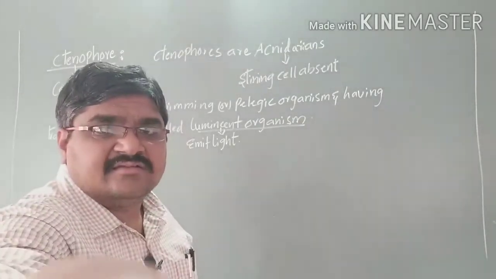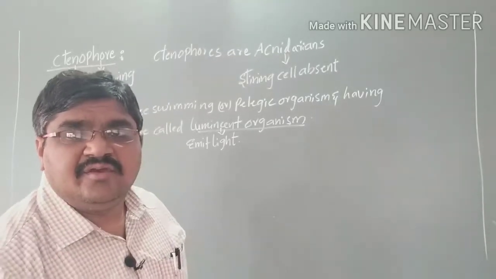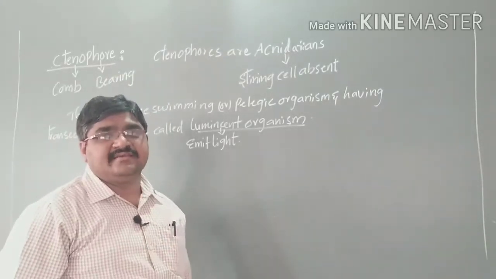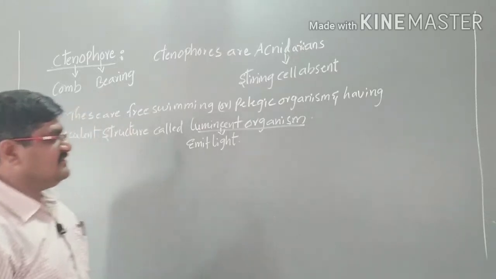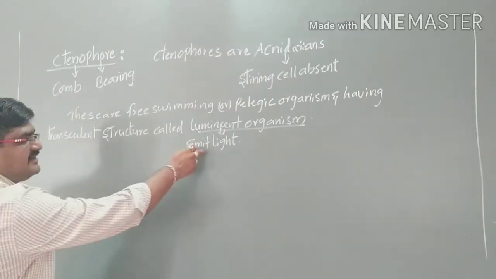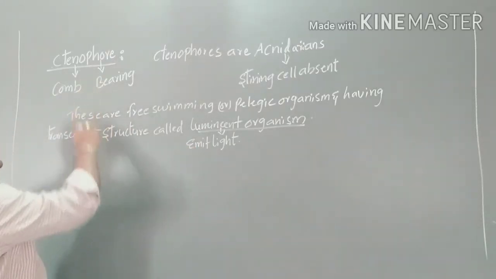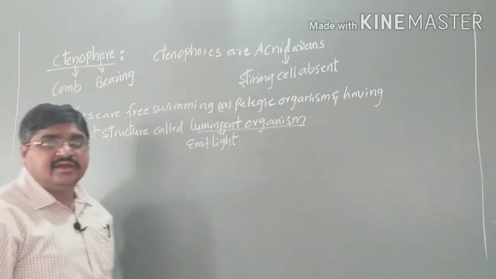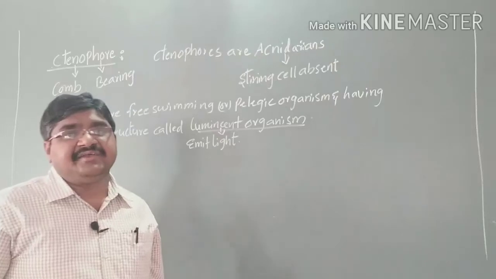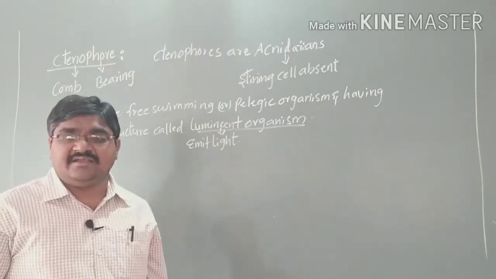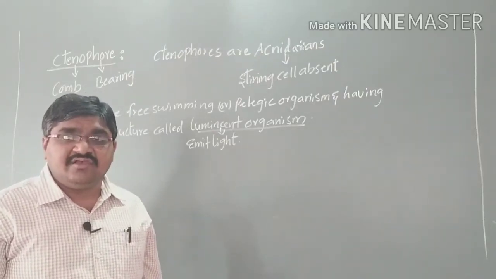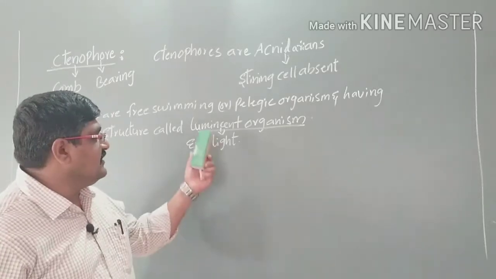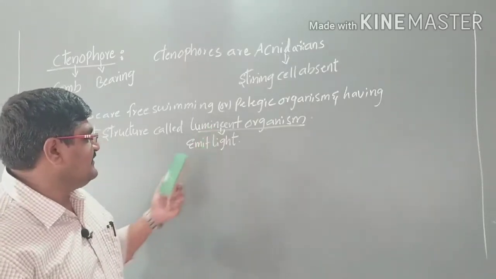We can call them bioluminescent organisms, where all the Ctenophores are bioluminescent and emit light. So because of the emitting of light, we can call these organisms luminescent organisms.